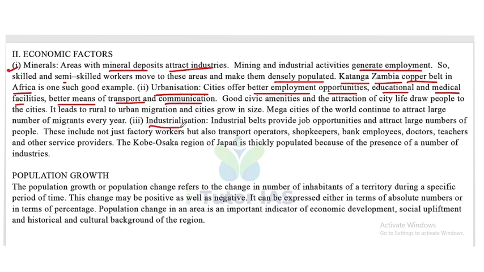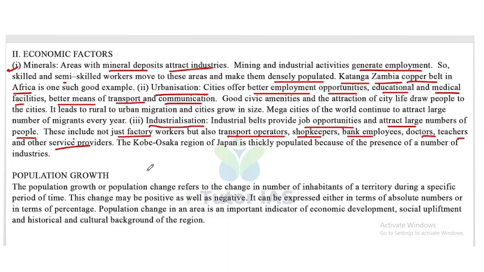Next one is industrialization. Industrial belts provide job opportunities and attract large numbers of people. The industrial areas attract skilled as well as semi-skilled people. This includes not just factory workers but also transport operators, shopkeepers, bank employees, doctors, teachers and other service providers.